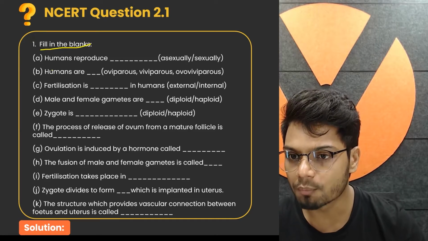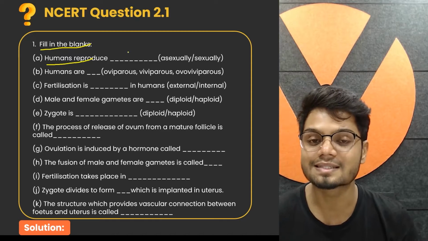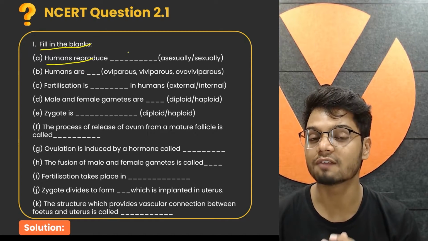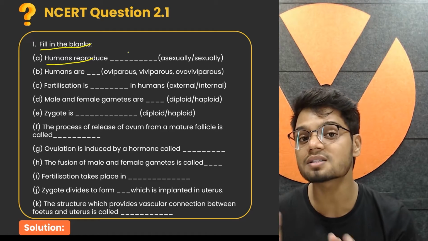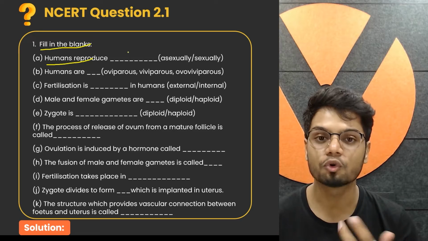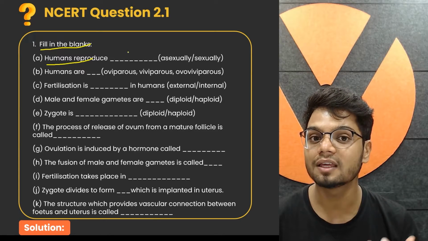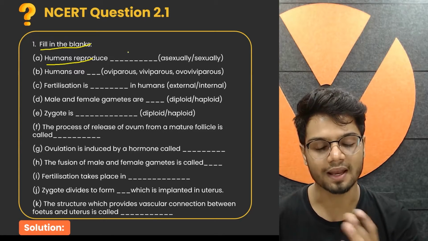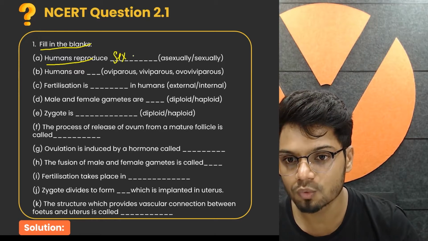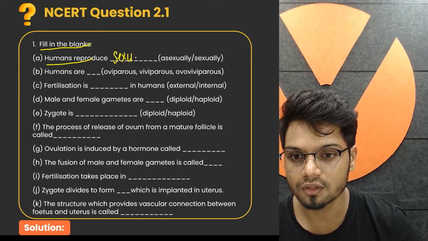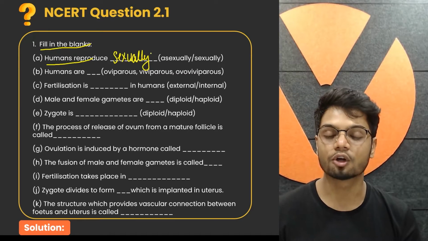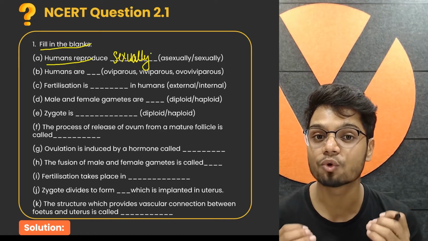Now, human reproduction, is it sexual or asexual? We know in sexual reproduction there is involvement of two parents, and in asexual reproduction there's involvement of a single parent. In humans, we have two parents involved and a genetically unique offspring is produced, and hence human reproduction is sexual reproduction.